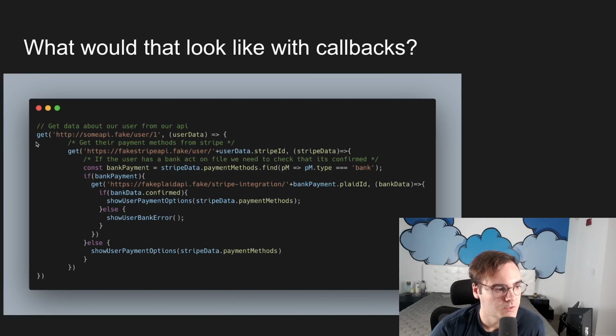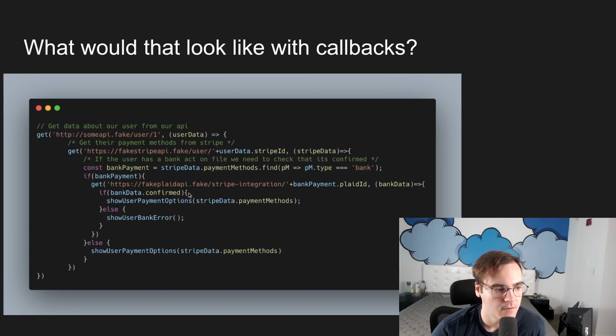What we have here is a GET request to get some information from our own API. We see up here that we're getting data about our user from our own API. So we send this GET request off for user number 1. We get the user data back. Once we have the user data, then we can grab the information from Stripe here, and we append the user's Stripe ID here so that Stripe knows who we're getting information from. Then we have the Stripe information back. So here's the Stripe data. Once we have the Stripe data, we can go through the payment methods and see, hey, is there any bank payment methods here?